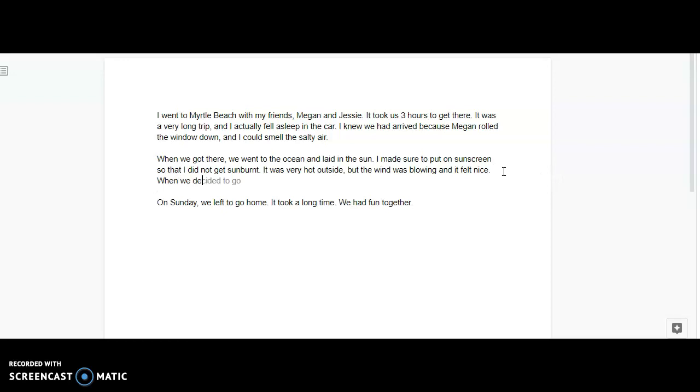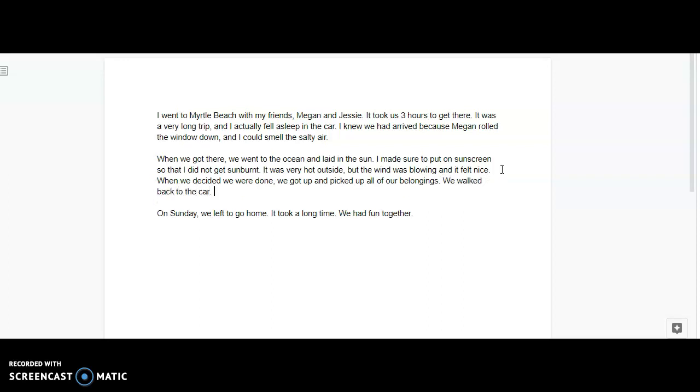When we decided we were done, we got up and picked up all of our belongings, all of our things. We walked back to the car. I'm going to give you a little bit more feeling words here. As we left, the sand felt so warm between my toes. Ooh, so I'm giving you more details about how it felt for me there. I'm also letting you know just what we did.